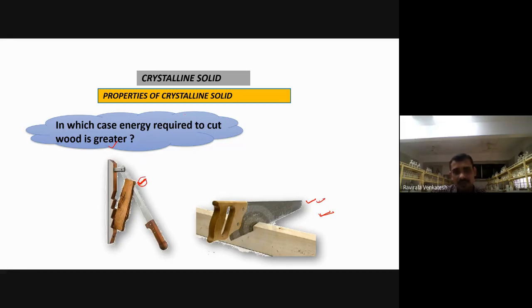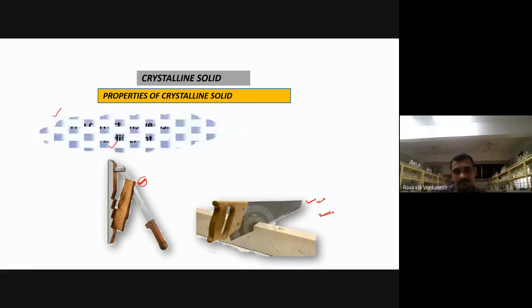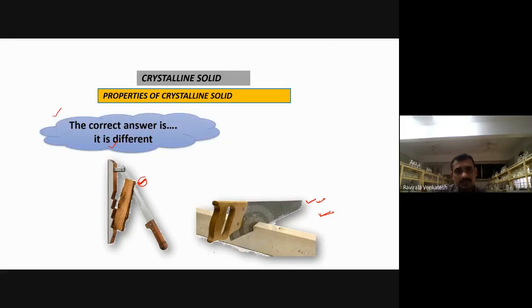Generally wood is not crystalline, wood is amorphous, but we are discussing crystalline solids here, and I have taken wood only as an example. The correct answer is that it is different: one direction needs more energy and the other needs less energy, because of how the material is placed.